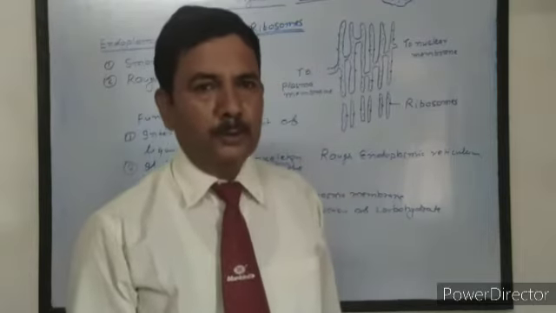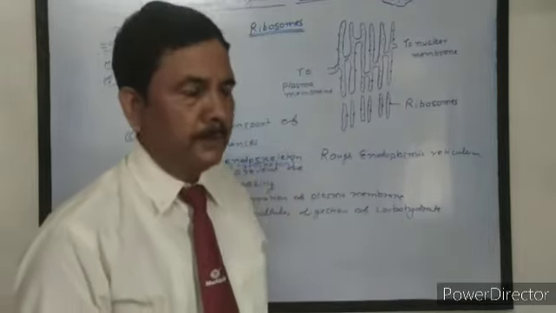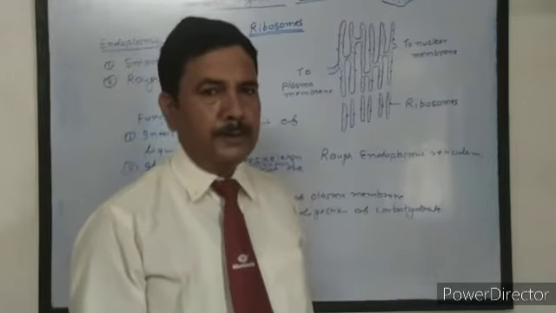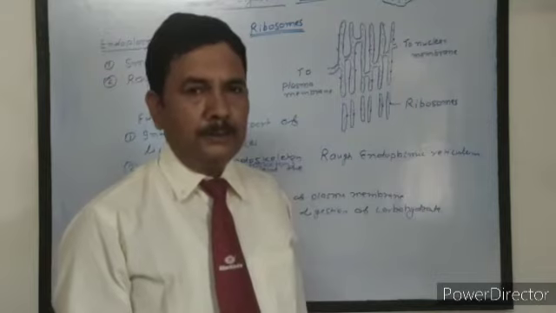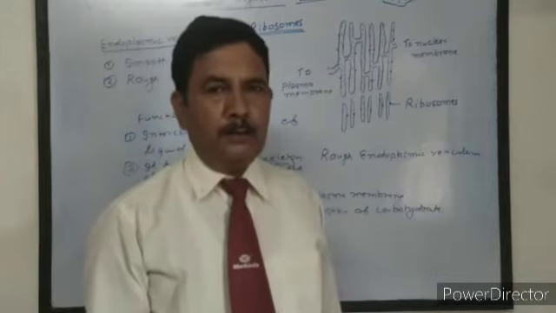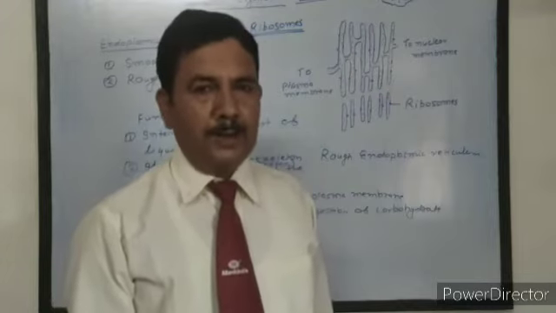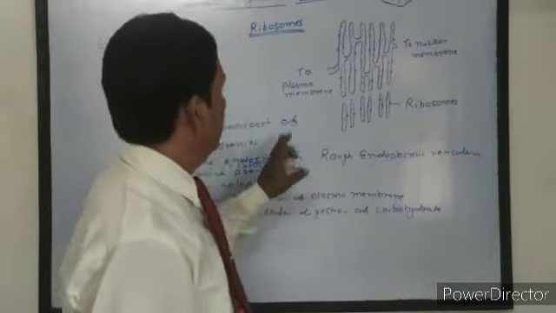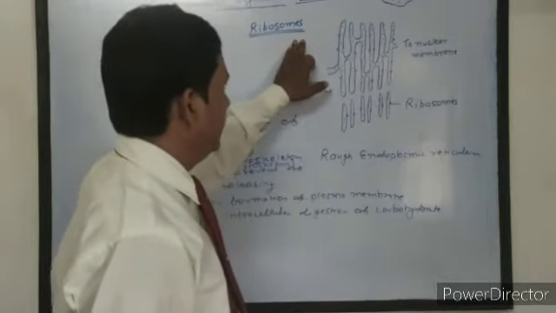So protein is also called polypeptide. The bond between amino acids is called a peptide bond, and the chain of amino acids is called a polypeptide chain. About 2000 amino acids are joined together in one molecule of protein. So ribosomes are the site of protein synthesis.